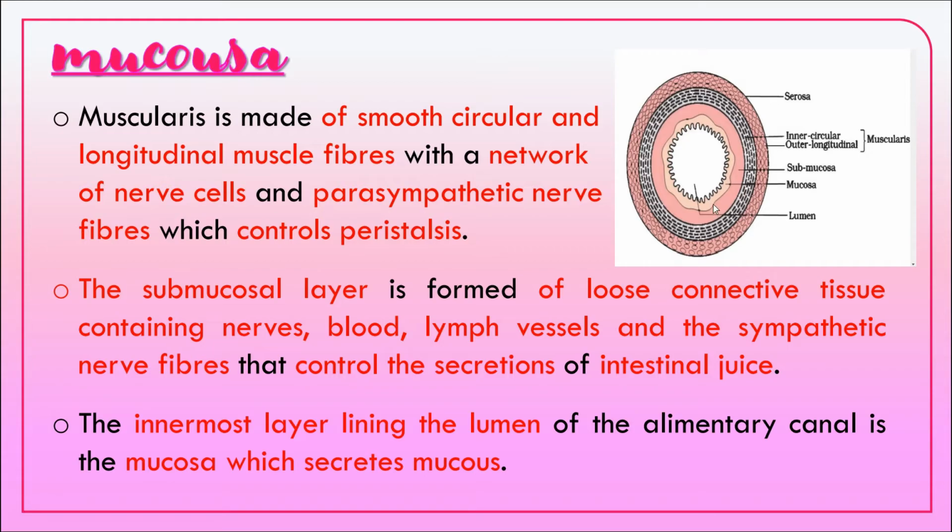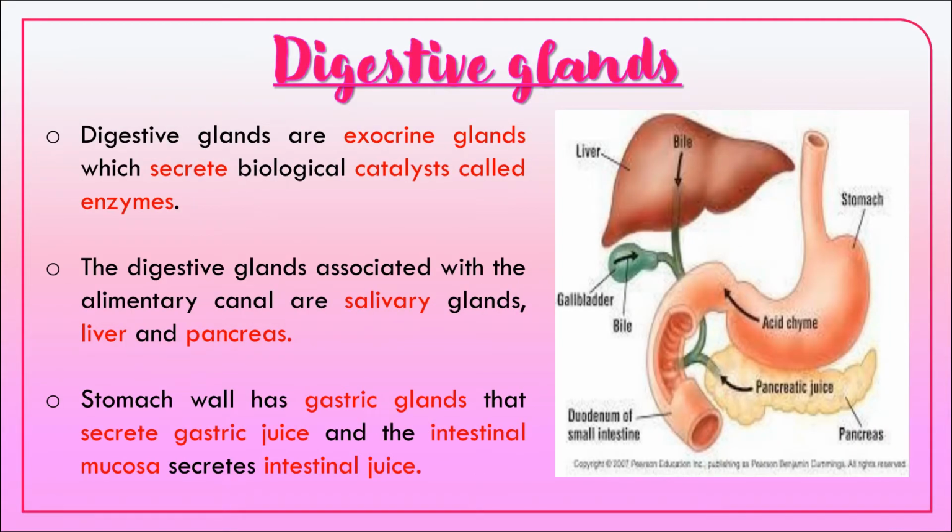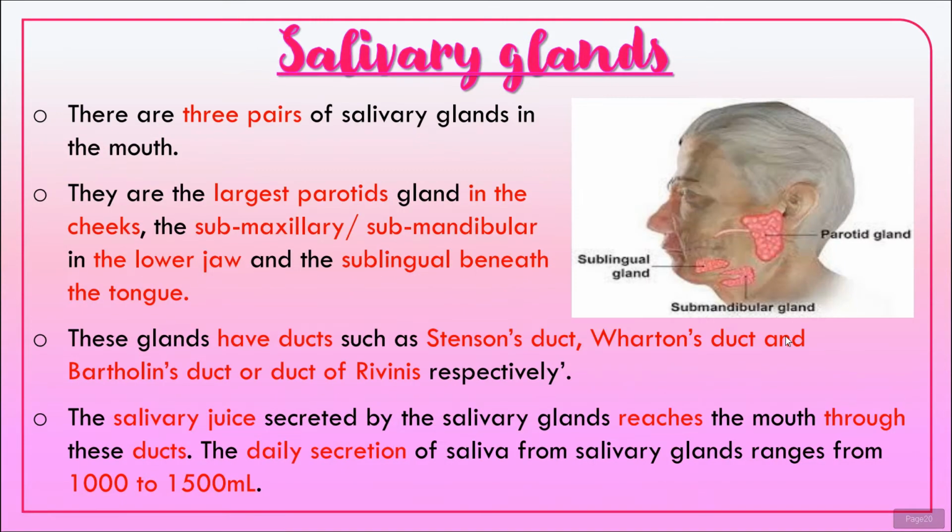This secretes the mucus. Now the digestive glands. The digestive glands are exocrine glands. They secrete the biological catalyst called enzymes. The digestive glands associated with the alimentary canal are the salivary gland, liver and pancreas. Stomach wall has the gastric glands and it secretes the gastric juice. The intestinal mucosa secretes intestinal juice.